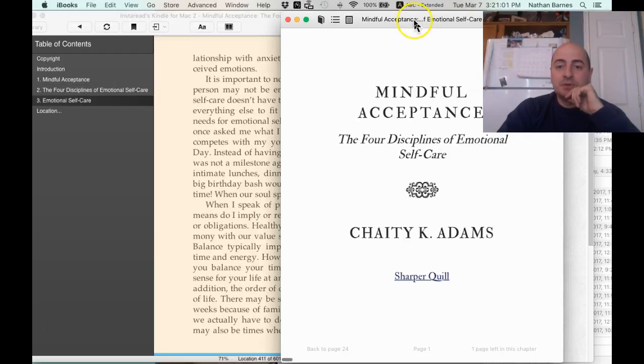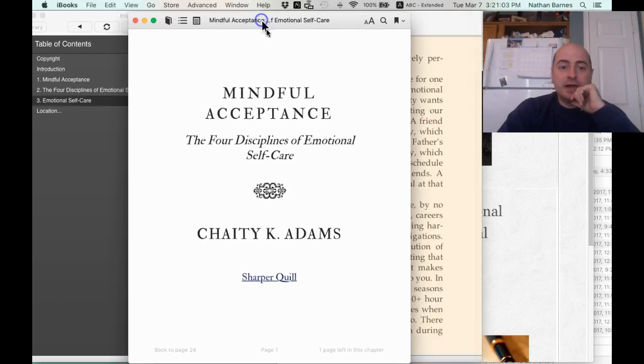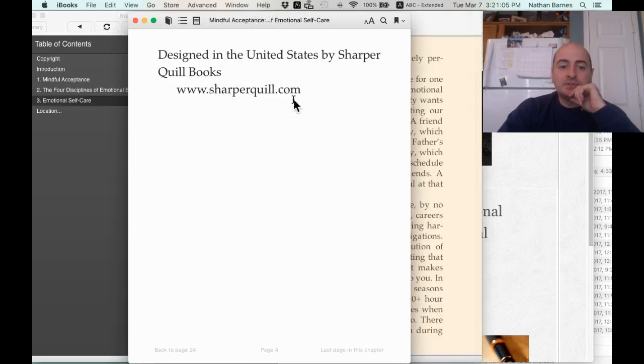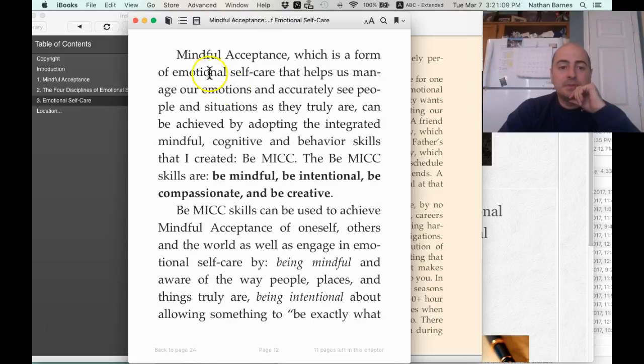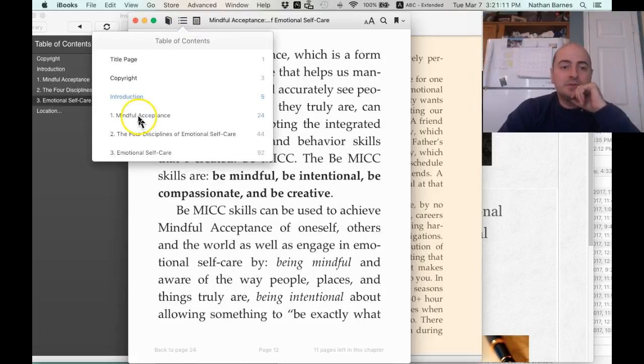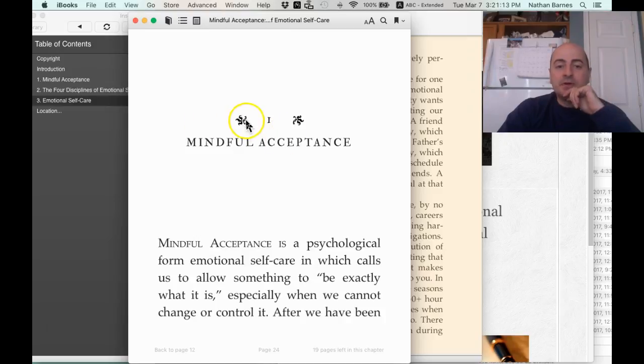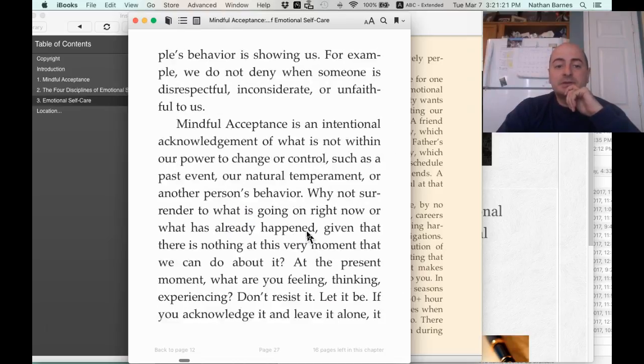Let me just show you here in iBooks. iBooks is a little different. Let's go to the first chapter. You still have the glyphs on both sides, the number, mindful acceptance. You have caps for the first line. And let's check and see.